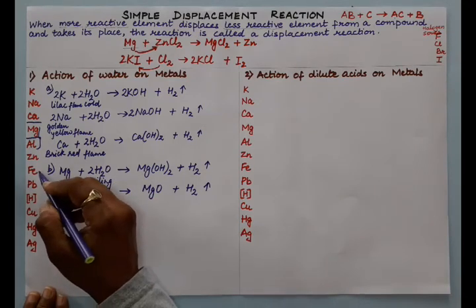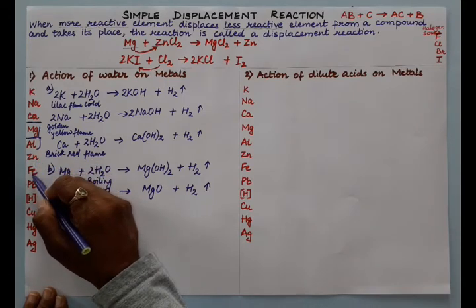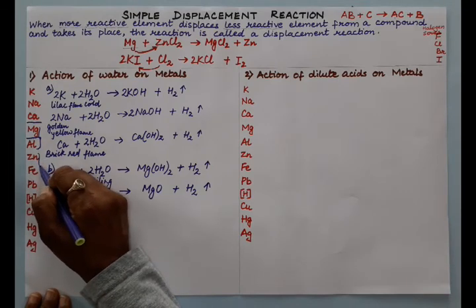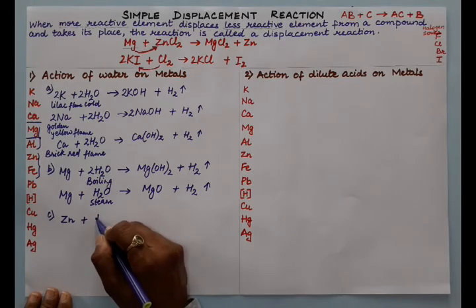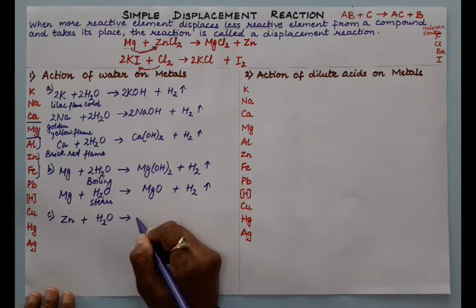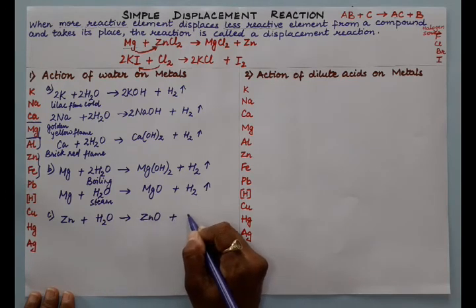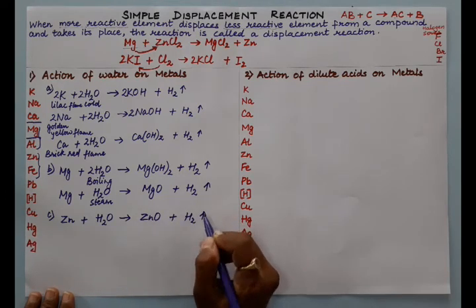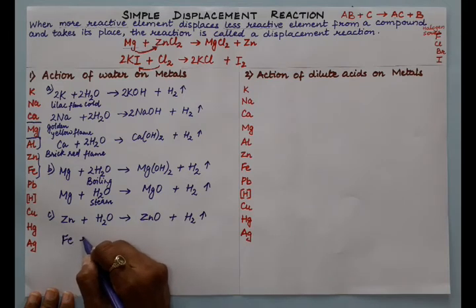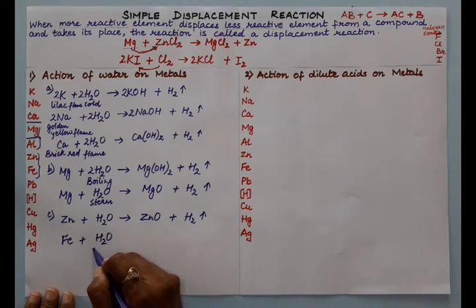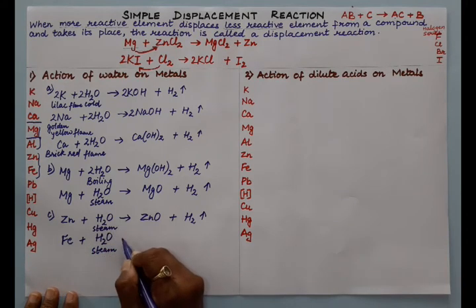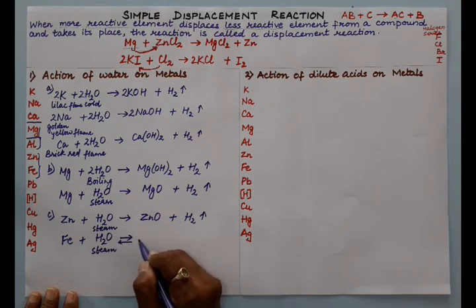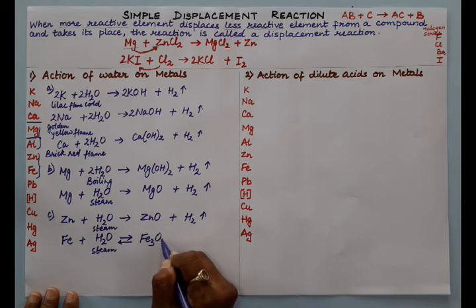Now rule number three is here, zinc and iron. These two, zinc and iron, will react with steam. They will not react with cold water because they are less reactive. They react with steam to form metal oxide and hydrogen gas is liberated. And similarly, Fe reacts with water in the form of steam. This is steam. We get here a reversible reaction, triferric tetraoxide, Fe3O4, is formed.